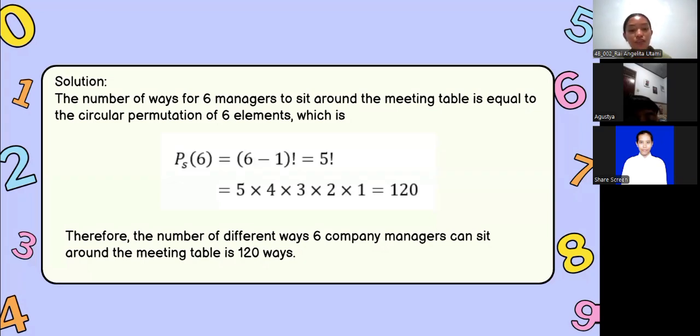Therefore, the number of different ways six company managers can sit around the meeting table is 120 ways. It's much simpler than I thought, once we know the formula. I agree, Agustia.